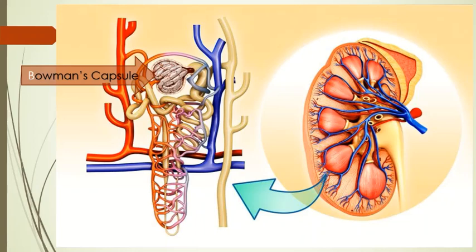And this entire unit, with the Bowman's capsule and the network of capillaries inside the Bowman's capsule, is known as the glomerulus.